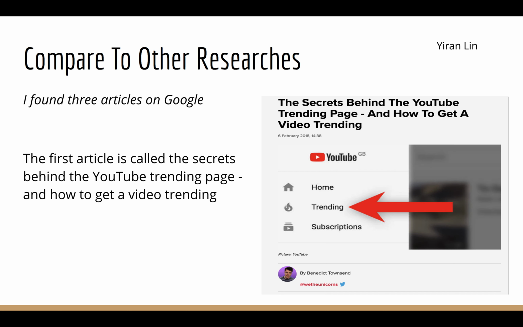The factors that affect the US are the number of likes and the number of views. Then I found three articles on Google. The first article is called "The Secret Behind the YouTube Trending Page and How to Get on YouTube Trending." This article introduced YouTube's official way to calculate popular trends. I found that it only used one of the four variables I studied, which is the number of views. The other three variables are not mentioned.